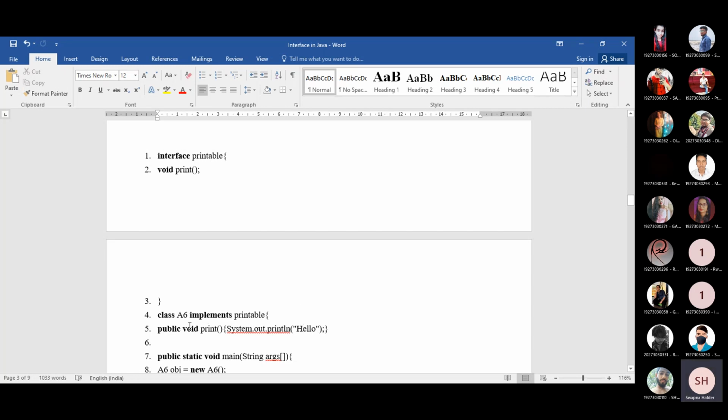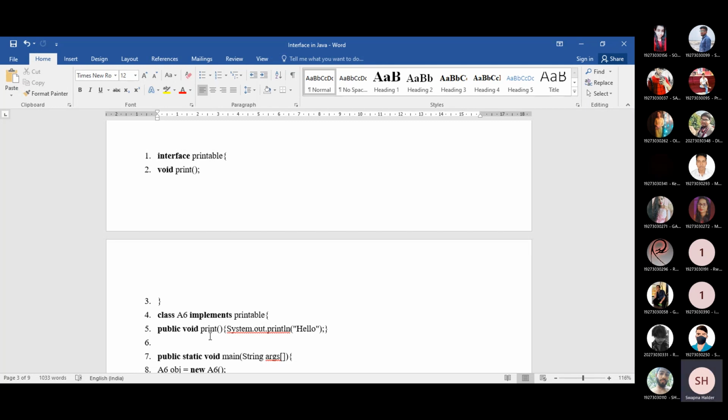And here I also want to mention one point, that is this keyword or access specifier public. It is the syntax for interface that whenever you are implementing any abstract method that is declared inside the interface, you need to write the access specifier public in front of that method whenever you are implementing that method in a subclass or in a class which will implement the interface.